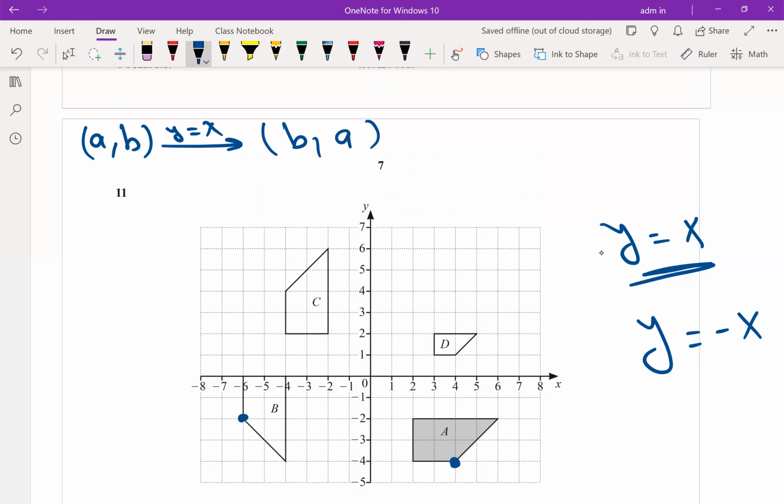4 minus 4, negative 6, negative 2. It's not reflection about y equals x. It's also not reflection about y equals minus x. Do you remember y equals minus x? We have to do what? Switch and change the sign, negative b and minus a, right? So it's not reflection about y equals x or y equals negative x. Now it's a rotation.